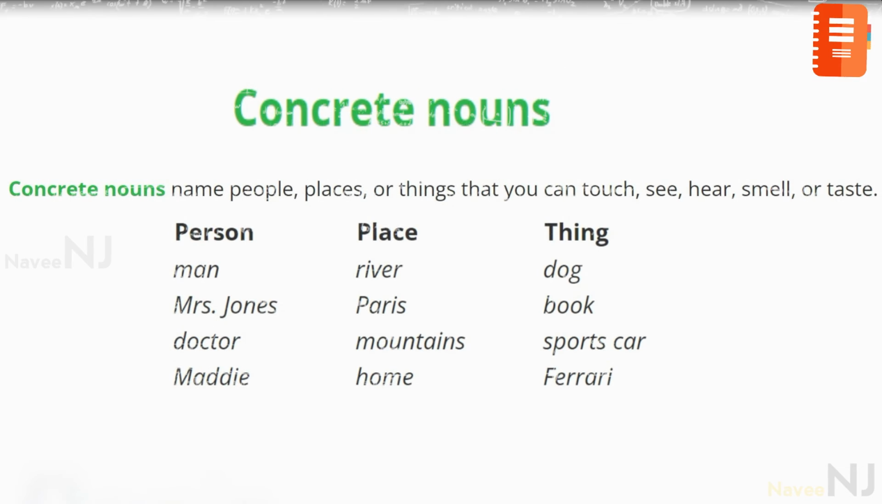Concrete nouns. Concrete nouns name people, places, or things that you can touch, see, hear, smell, or taste. Examples: Person means man, Mrs. Jones, Dr. Maddie. Place means river, Paris, mountains, home. Thing means dog, book, sports car, Ferrari.